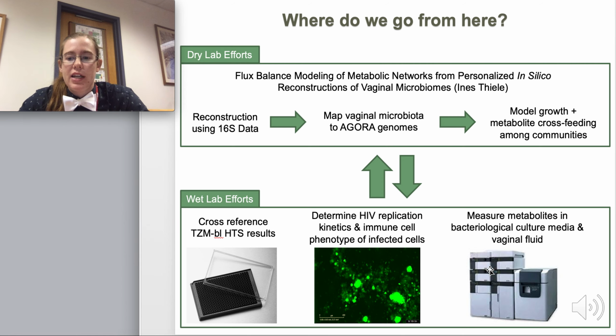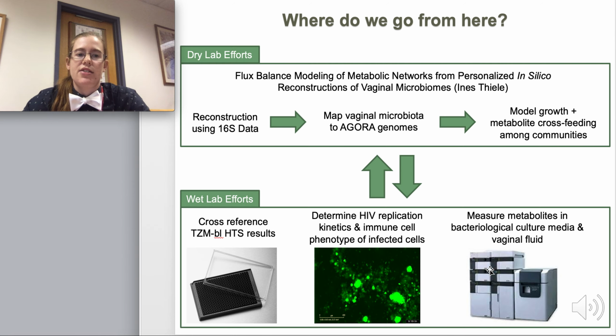And so what we're working on now is developing a flux balance model of metabolic networks from personalized in silico reconstructions of vaginal microbiomes. So we can reconstruct individual microbiomes using 16S data, map them to a database that has done metabolic reconstructions, and we can model growth and metabolite cross-feeding among different communities and identify metabolites that might be really important for this process.